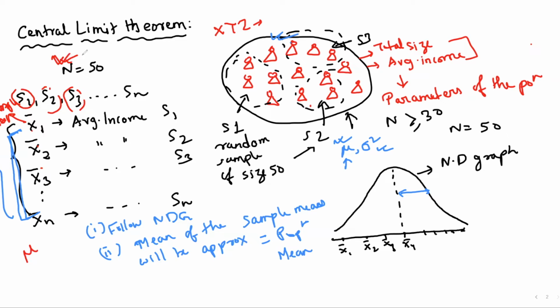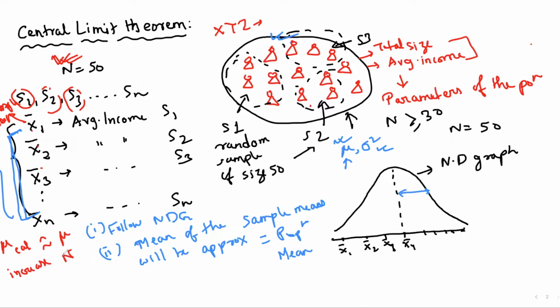So if you increase the size, the calculated value, let me write it in a different way, the calculated value from this will be similar to the population mean, provided you increase n.